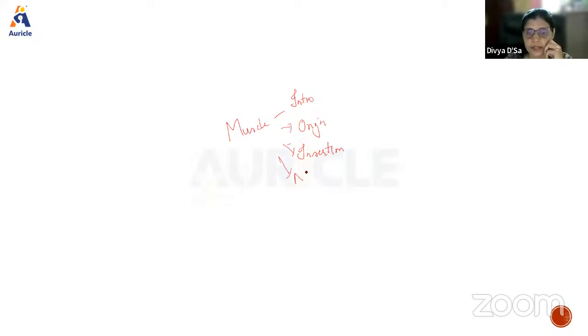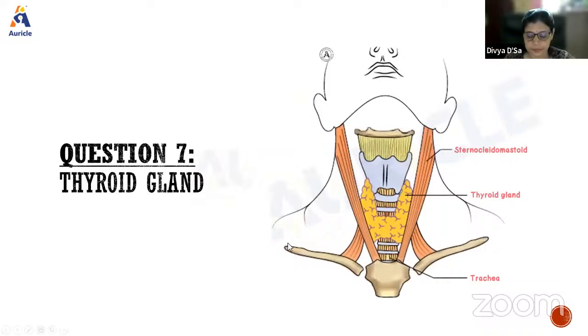Then nerve supply. Since it is derived from the occipital myotomes, it is supplied by the hypoglossal nerve. Then the action. When you know how and where it is inserted, it is easier to remember the action. Since this muscle is a key muscle of that region, we need to know the relations. Whenever you remember relations, group them: which nerves are there, which muscles, any gland, which lymph nodes, which arteries. That way it becomes easier to remember.